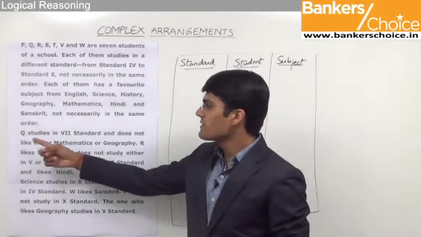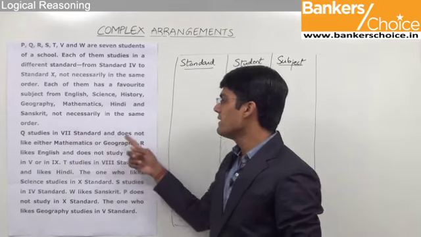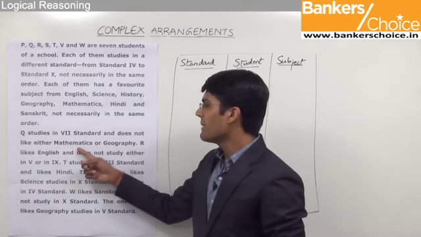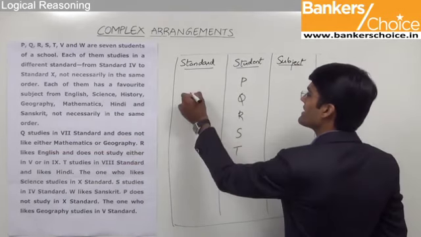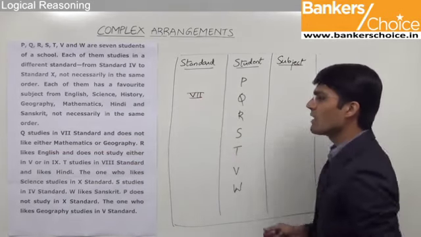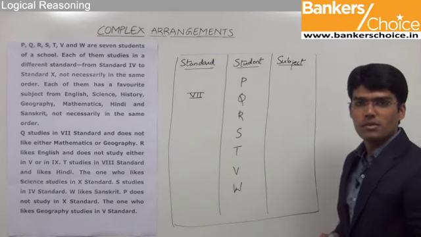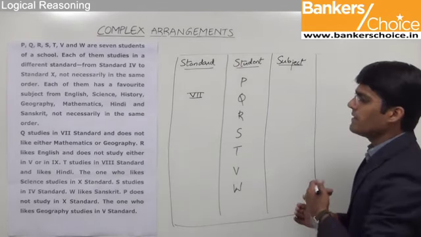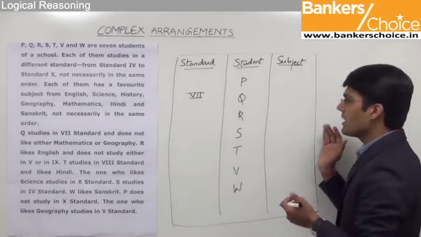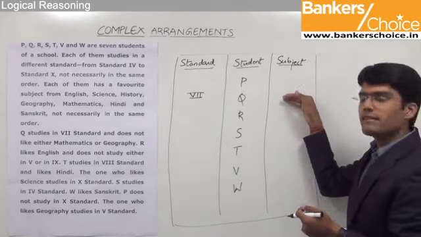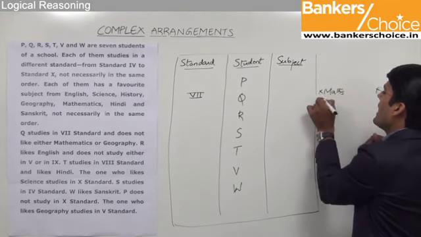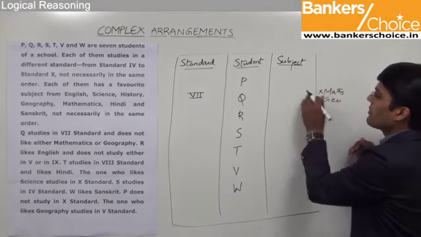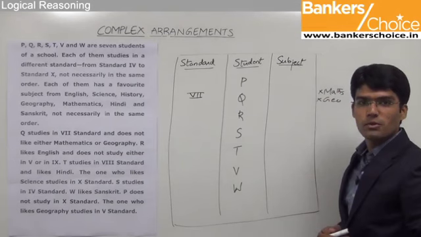The first statement here is, Q studies in 7th standard and does not like either mathematics or geography. So the student Q studies in 7th standard and he does not like either mathematics or geography. Remember, whenever we know that a particular parameter cannot be occupied in some given place, let us just write it outside the table. Therefore, maths and geography cannot be occupied as a favorite subject for Q.